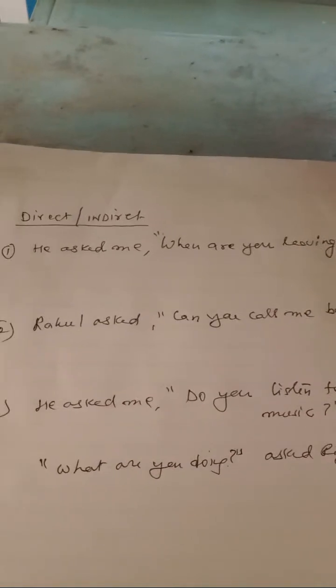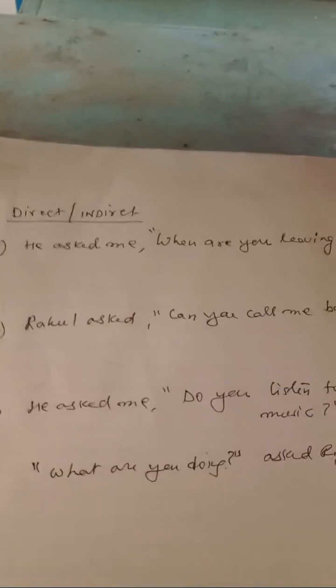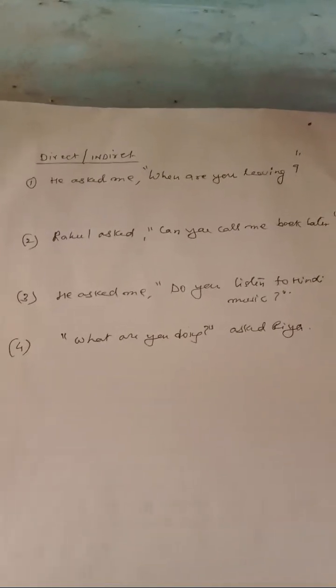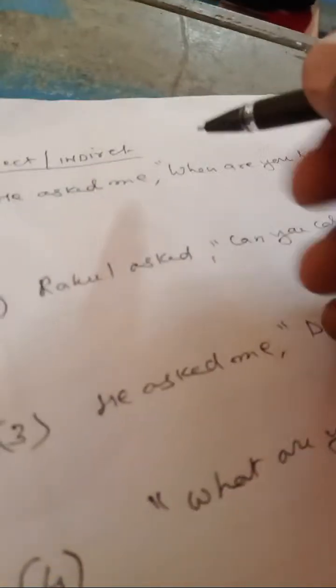So any question we start with when, they are called wh-type questions. There are 2 types of questions: yes or no questions and wh-type questions. This is a wh-type question. How will you attempt such type of direct indirect? So when you see that he asked, just see the reporting verb asked. This asked is the reporting verb. Okay, the answer comes like this.